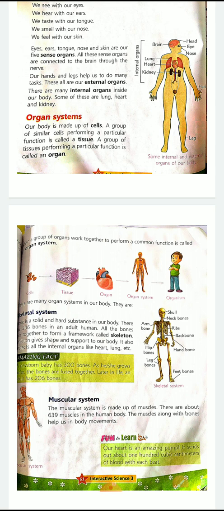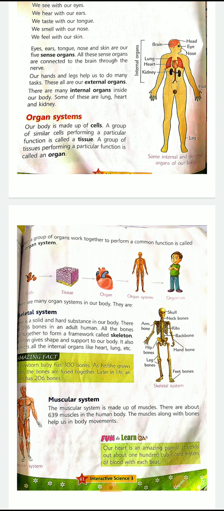Bone is a solid and hard substance of our body. It is one of the hardest substances. How many bones do we have in our body? We have 206 bones in total. But again I tell you, there is a little bit of variation. From when the child is very small till it grows into an adult, there are a lot of changes in the body.